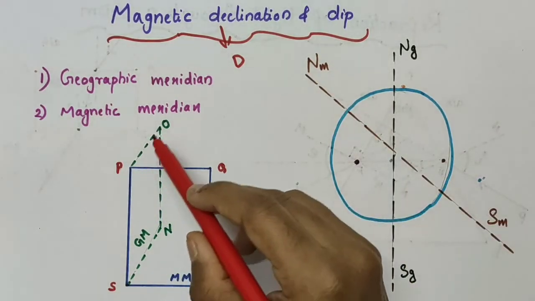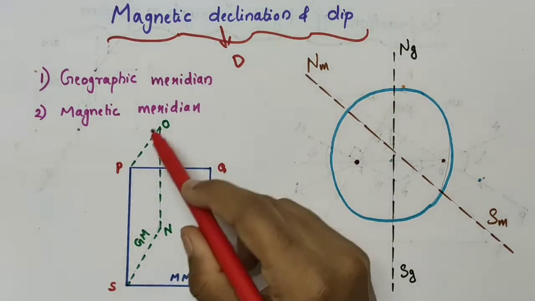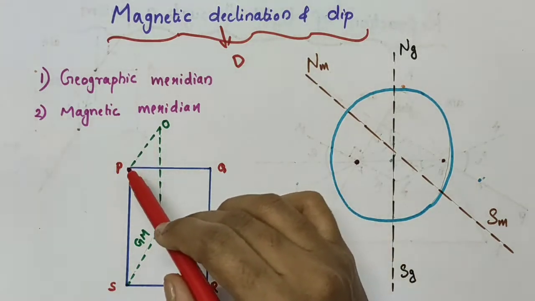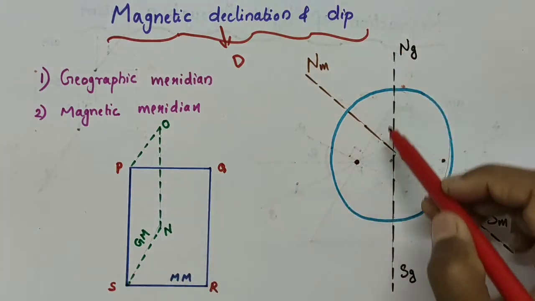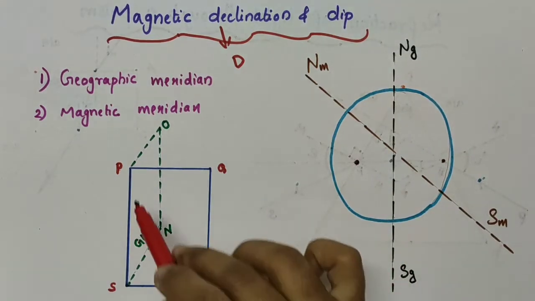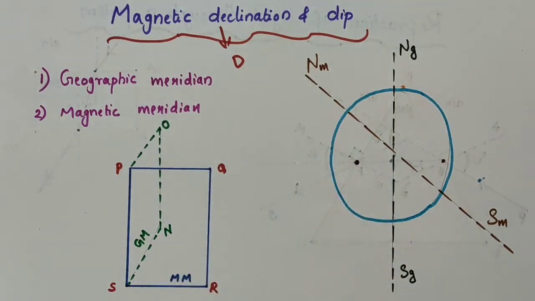Now, let this PONS, this dotted vertical plane, be the geographic meridian. Let it be the vertical plane which is passing through the geographic axis. So here we have the magnetic meridian and the geographic meridian.